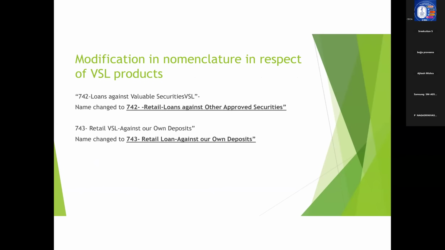And the 743 product, that is VSL against our own deposit, the name has been changed to retail loan against our own deposit. The change here is that we have appended the words retail loans in front of both. So retail loans against other approved securities is the new name for the 742 product, which was earlier named loans against valuable securities, VSL, and the new name for the 743 product is retail loan against our own deposits. That you just need to learn by heart.